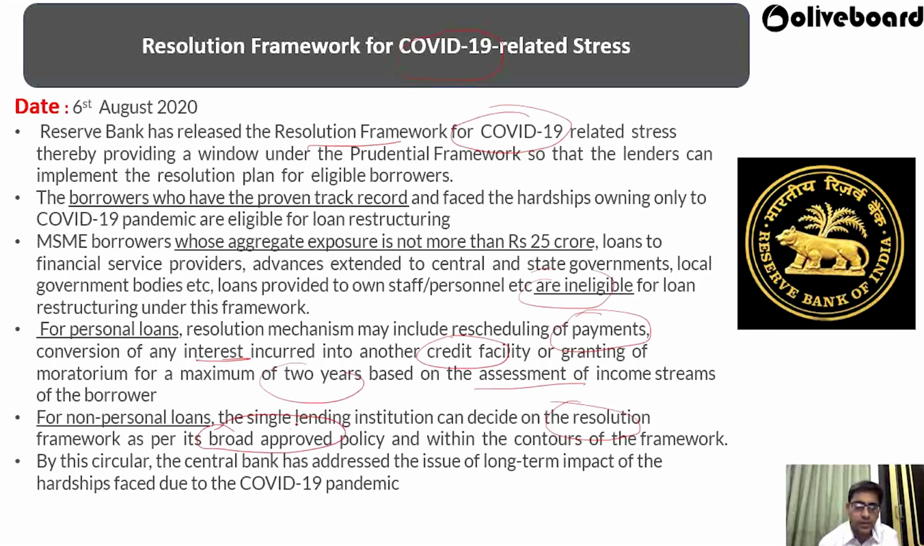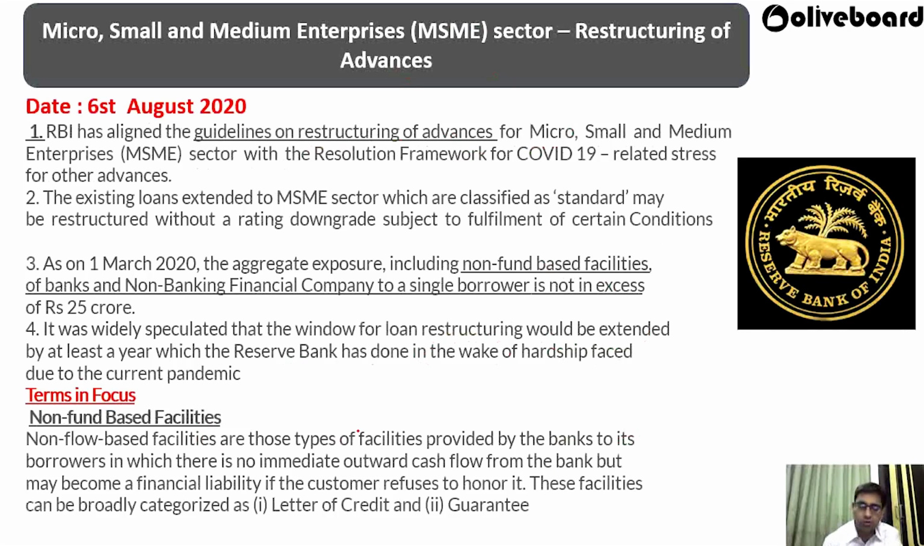So by this circular, the central bank has addressed the issue of long-term impact and hardship that is faced by the COVID-19 pandemic. Since there is a lot of hardship coming because of the COVID-19 pandemic, the RBI has come up with a resolution framework for the borrower, so that they can restructure their loan and they can pay based on the type of the situation that is coming in the future. Now we move into the next notification, that is micro, small and medium enterprises MSME sector restructuring of the advances.